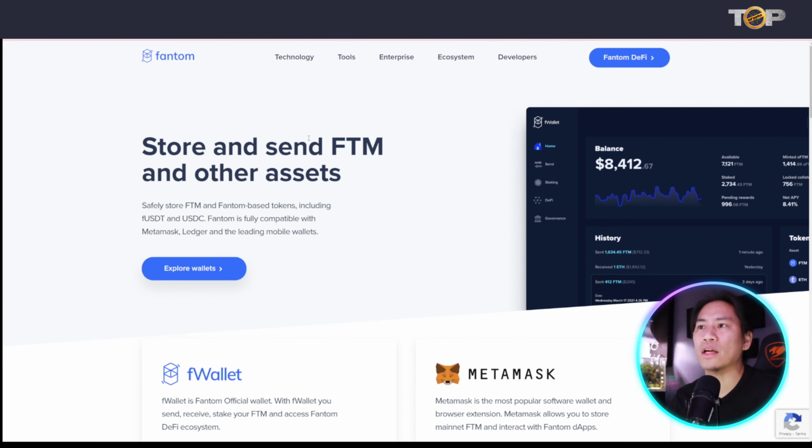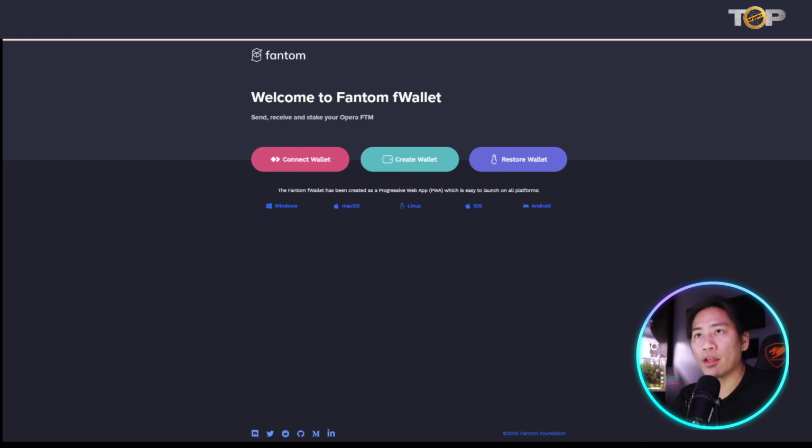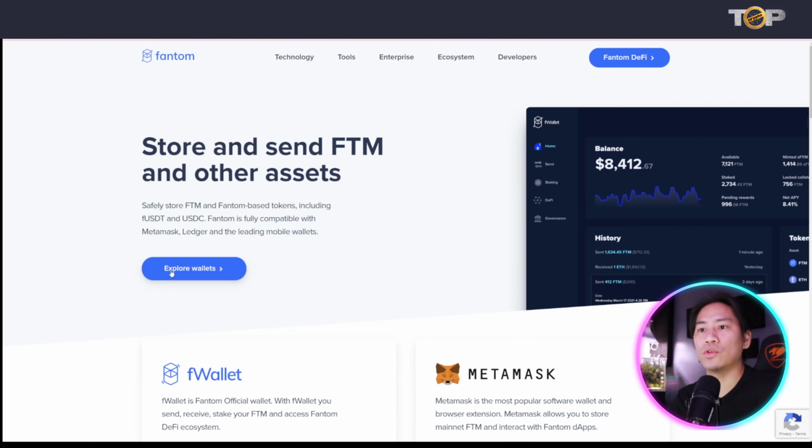So you can store and send FTM and other assets, safely store FTM and Fantom based tokens including FUSDT and USDC. Fantom is fully compatible with MetaMask, Ledger, and leading mobile wallets. So if you'll be asking me, how do I create the wallet there? You could click on this, or you could click on this one, okay?